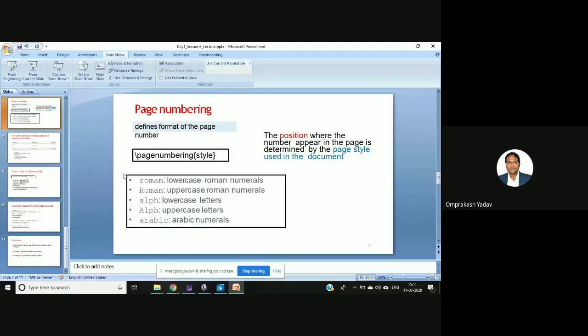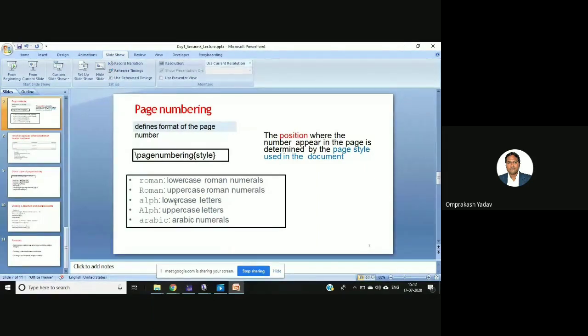Okay. So this is page numbering. Now we are having a page numbering style. So this will give you what? The position where the number appears on the page is determined by the page style used in the document. So we basically have these types. Roman will give you the lowercase Roman numerals, right? Then if you write capital R, it will give you the uppercase Roman numerals.